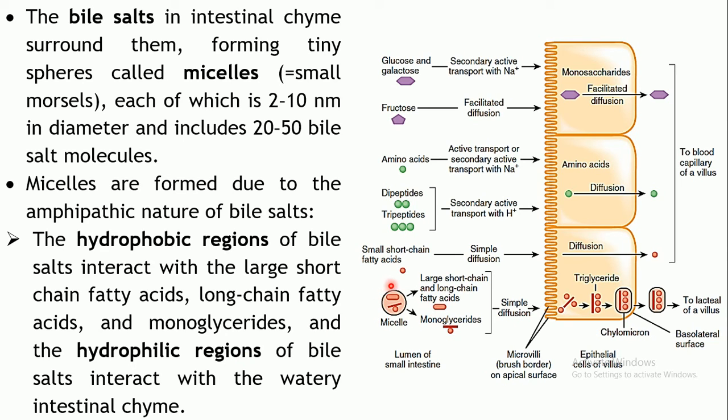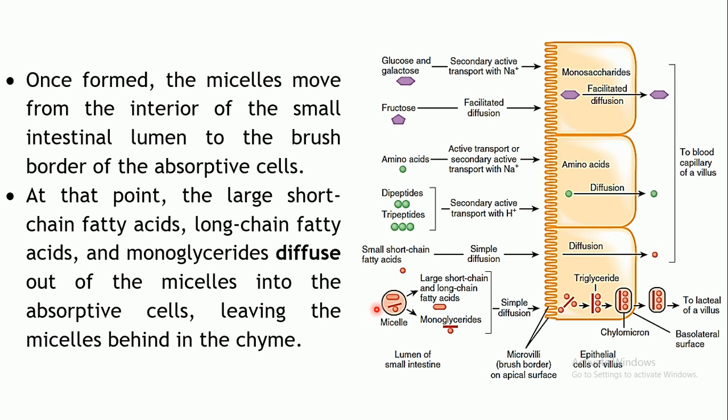So they will arrange themselves around the large short chain and long chain fatty acids or monoglycerides in such a way that they form a stable coating. It consists of round about 20 to 50 bile salts, arranged in such a way that it makes it possible for this lipid to remain stable.